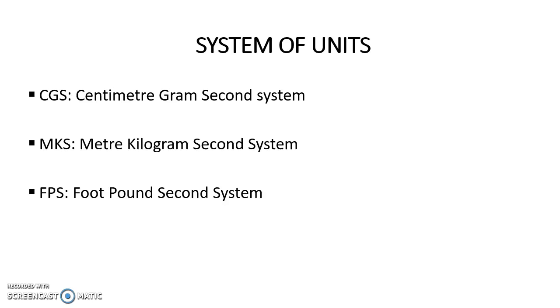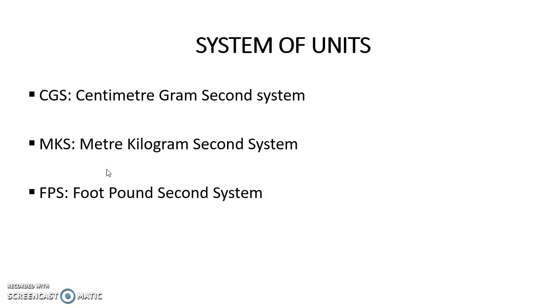If we are making use of this system, the length of the object has to be measured in feet, the mass of the object has to be measured in pound, and the time interval related to the object has to be measured in seconds.